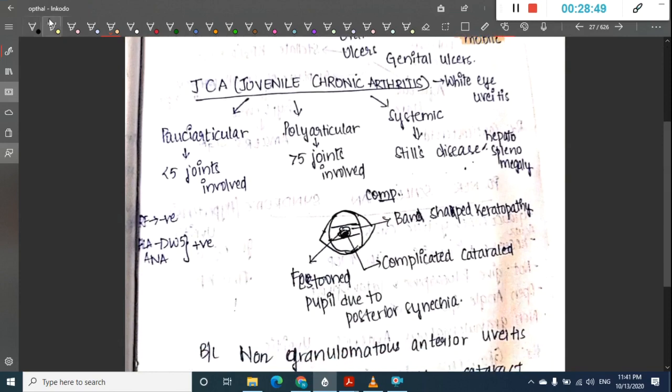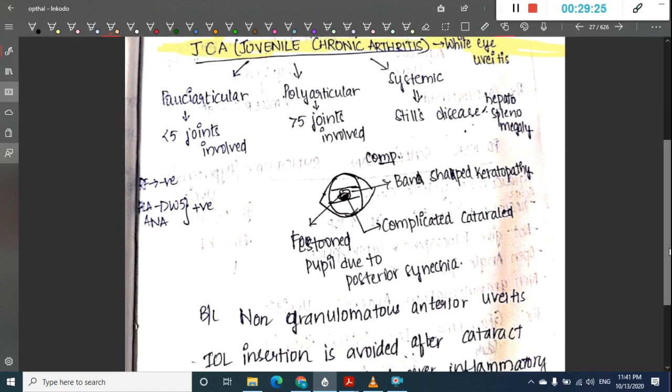Then we have something called as juvenile chronic arthritis. This juvenile chronic arthritis is also called as white eye uveitis. In this juvenile chronic arthritis, it can be divided into pauciarticular, polyarticular, or systemic. In pauciarticular, less than 5 joints are involved. Then it can be polyarticular, where more than 5 joints are involved. Or it can be systemic, that is Still's disease, which includes hepatosplenomegaly.